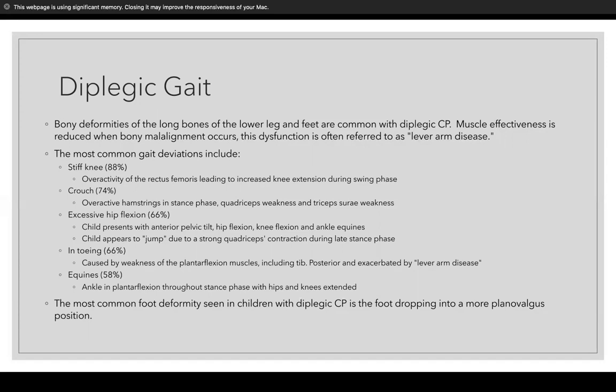Excessive hip flexion. So the child presents with an anterior pelvic tilt, hip flexion, knee flexion, and ankle equinus. It appears like the child is jumping because he has a strong quadricep contraction during the late stance phase. They also have in-toeing and equinus. The most common foot deformity seen with this gait is the foot dropping into a more plano-valgus position.